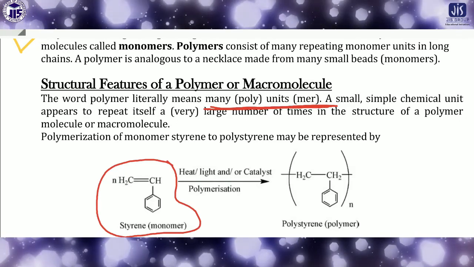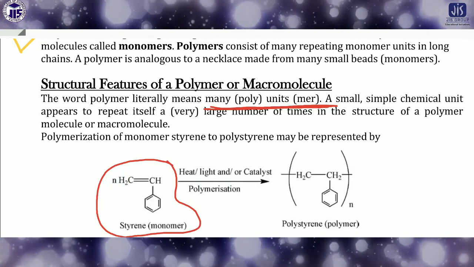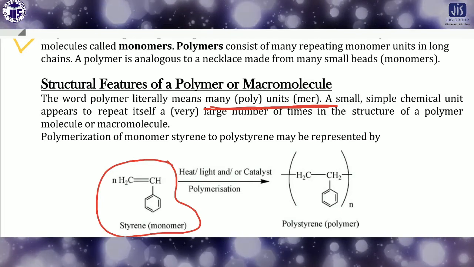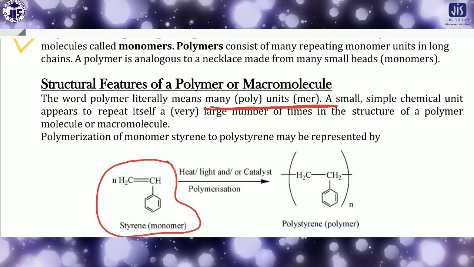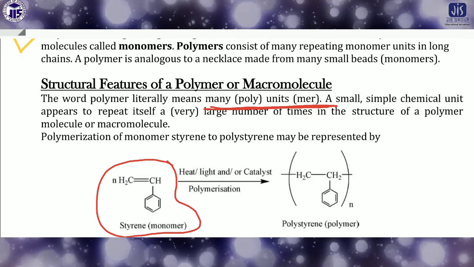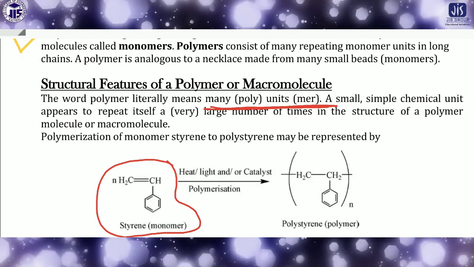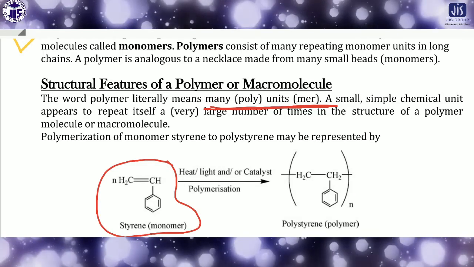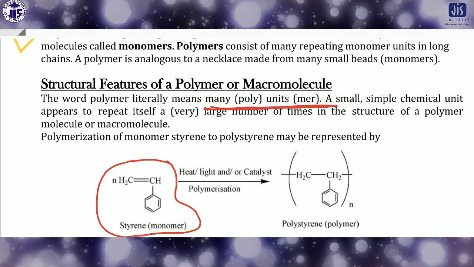If you apply certain conditions such that so many styrene molecules can be added to each other to form a big chain molecule, then what we get is called polystyrene.